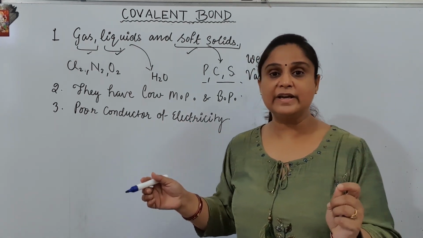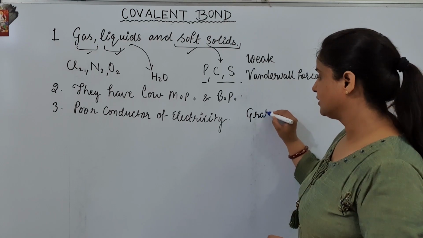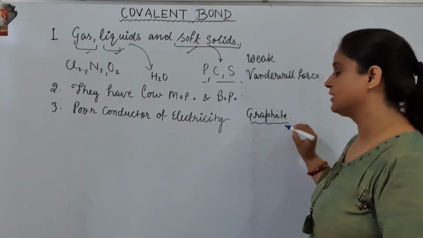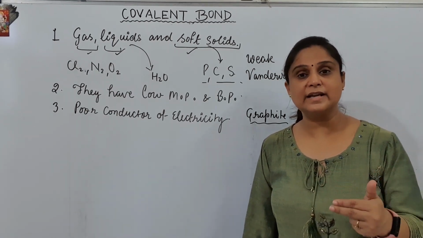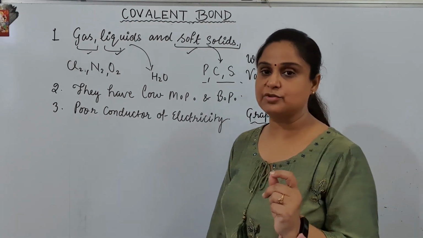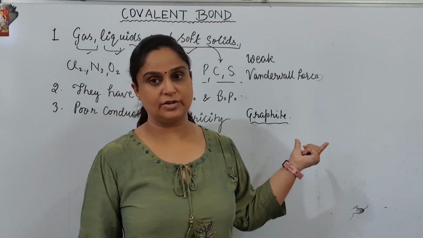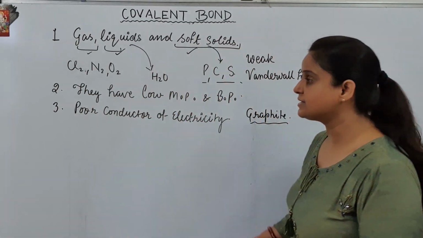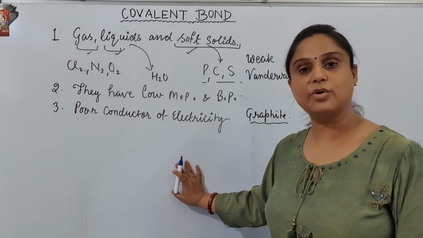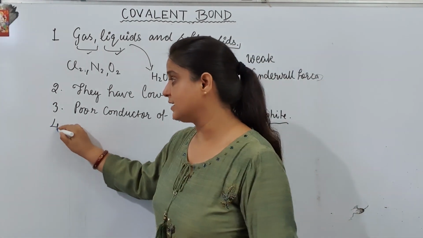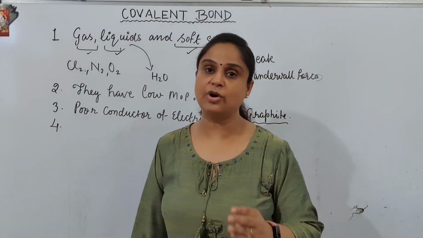Here the conduction of electricity is shown by only one covalent bonded compound, and that is graphite. Actually it is a very good conductor of electricity. Although it is covalently bonded, still it is a very good conductor of electricity. That reason lies in its structure, which contains one electron which is free to move in the entire lattice. तो जिसकी वजह से it becomes a very good conductor of electricity. That's an exception. But otherwise the rest of the compounds are very poor conductors of electricity because of the absence of ions in them. Fourth and the last property of covalent compound is that they are soluble in non-polar solvent.